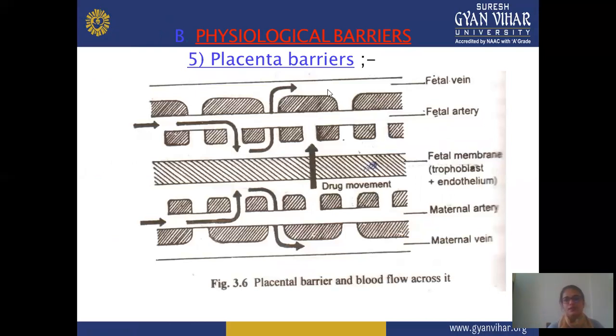Next, the fifth barrier is the placental barrier. This placental barrier also requires certain conditions, but this barrier may be crossed easily by all types of drugs due to its thinness. But in this, you can see that it is again divided into two parts. Here are the maternal artery and maternal vein, and next are the fetal vein and fetal artery, and between these there is a fetal membrane present, known as trophoblast plus endothelium cells. The movement takes place between these two, and the drug reaches slowly to the fetal vein through the placental barrier.